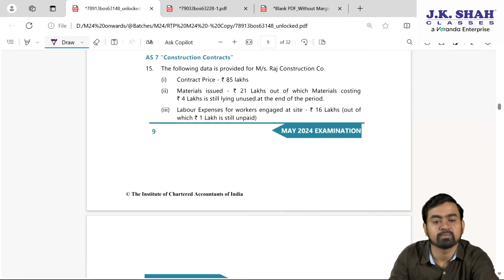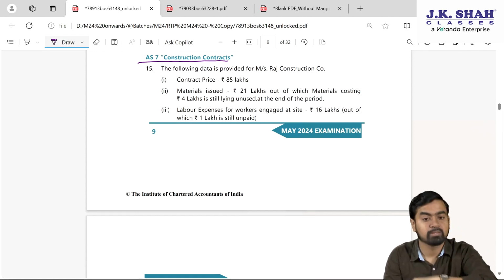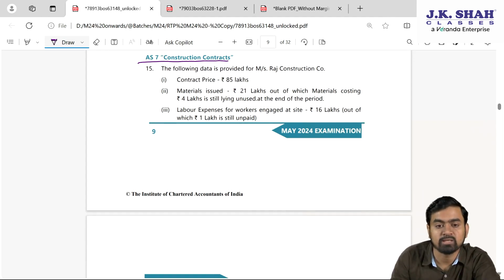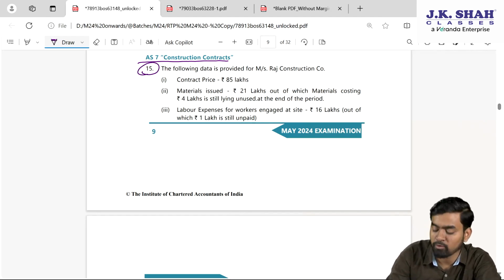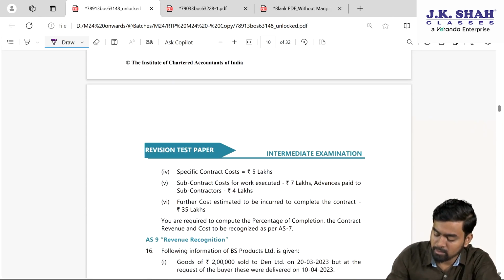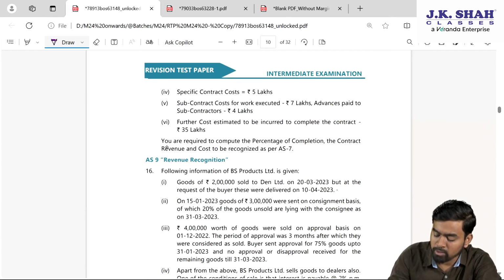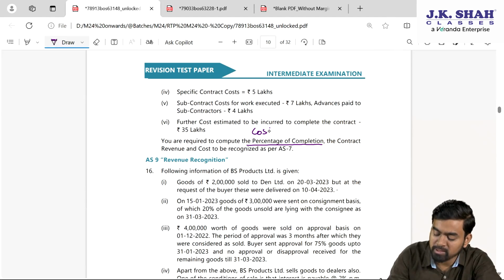Now, next, the sum is based on AS 7 construction contract. Question 15 says what, my dear students? Please check. The following data is provided for Messrs. Raj Construction. So they have given some bullet points. What they want? You are required to compute the percentage of completion. Okay, so percentage of completion, cost to cost method we follow.